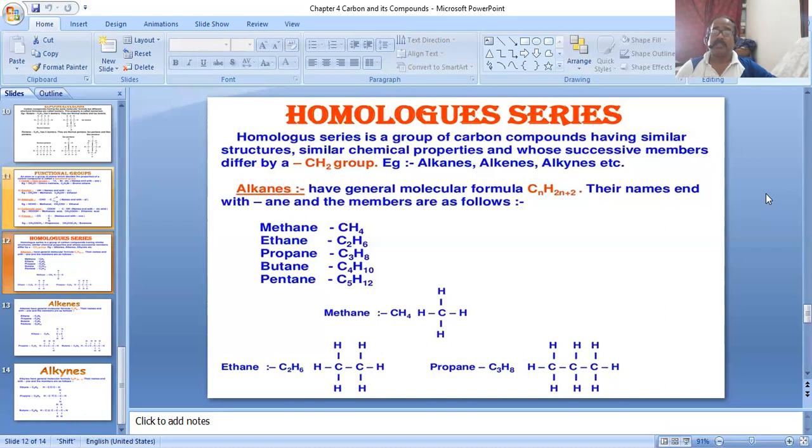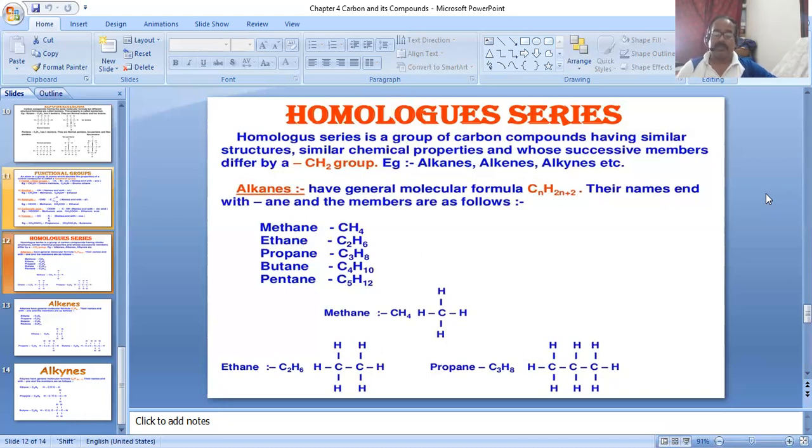Suppose CnH2n+2 plus O2, oxygen. After that reaction, it forms CO2 and H2O. And when these hydrocarbons burn, they produce a blue flame.